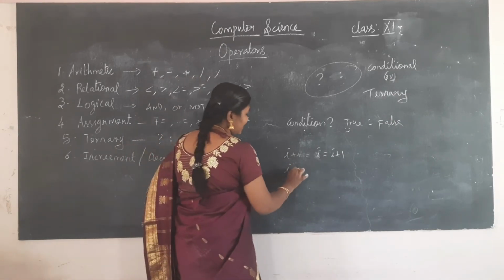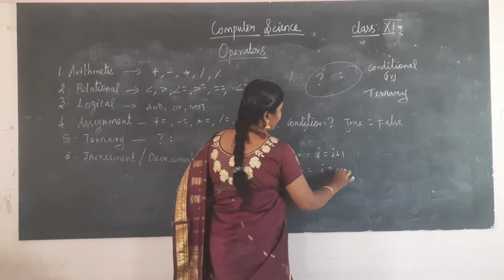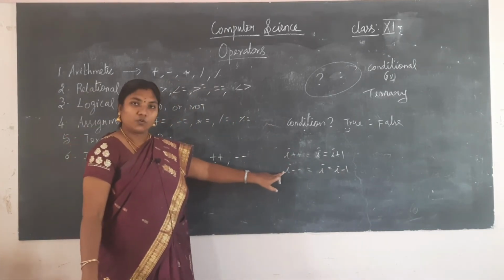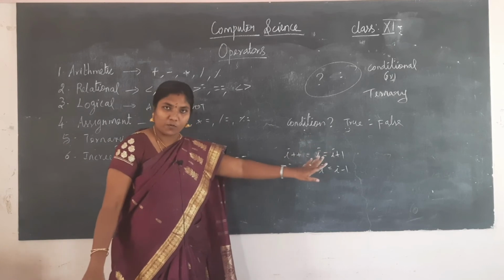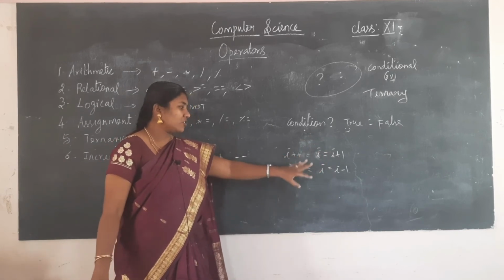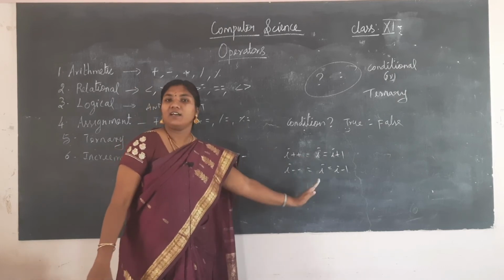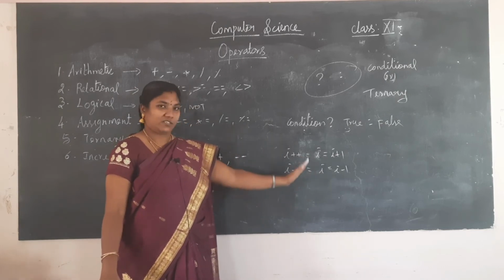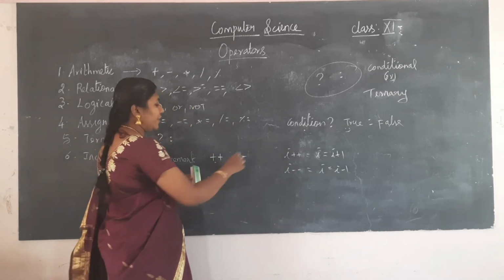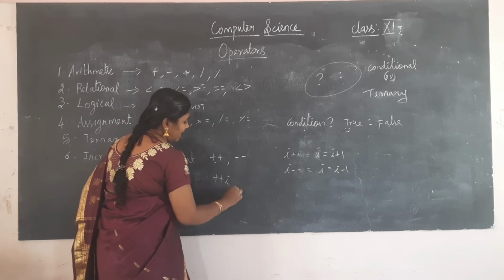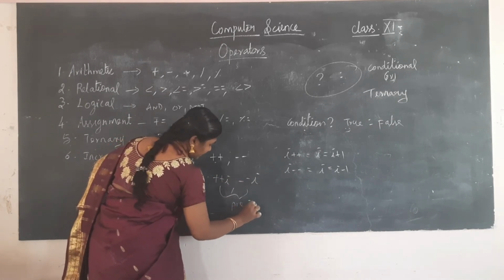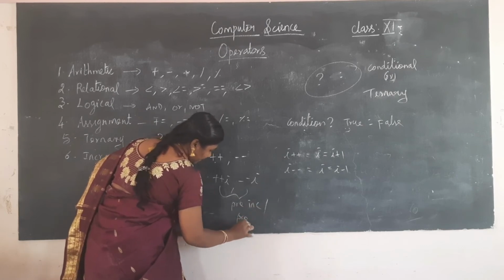Similarly, I minus minus means I is equal to I minus 1. So plus plus means incremented by 1, minus minus means decremented by 1. Here I have used the operator after the variable, that is post. Okay, post increment and post decrement. Similarly, we can use the operator as plus plus I and minus minus I. This is called pre-increment or pre-decrement.